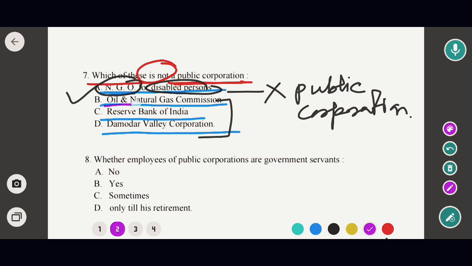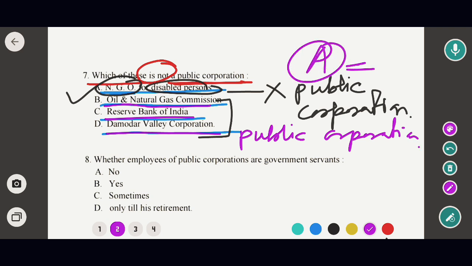जैसे Oil and Natural Gas Commission, Reserve Bank of India and Damodar Valley Corporation, these all are what? These all are public corporations. Okay, so in this case the correct option would be option A. Okay, so now into next question.